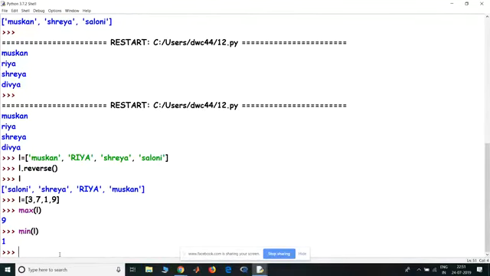There are a lot of other methods: the insert method, the remove method, the count method, the sort method, the copy method. All these methods are similar to the ones for strings. All right. So any doubts for lists?